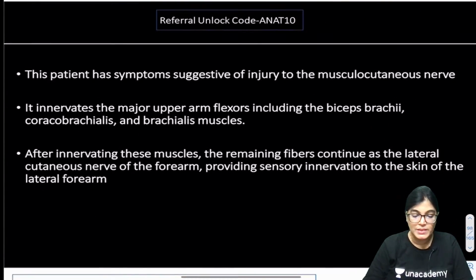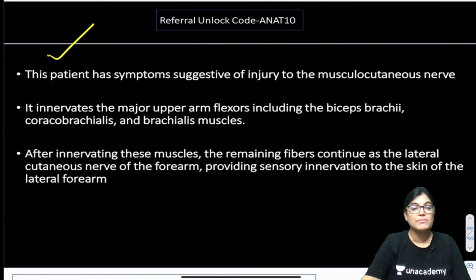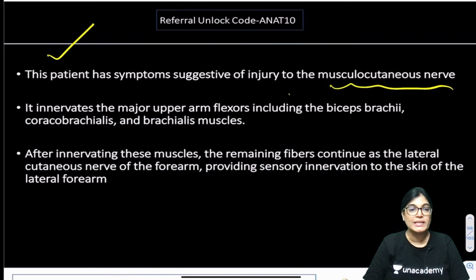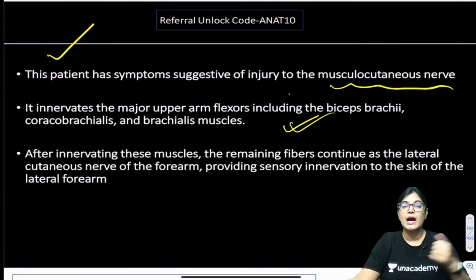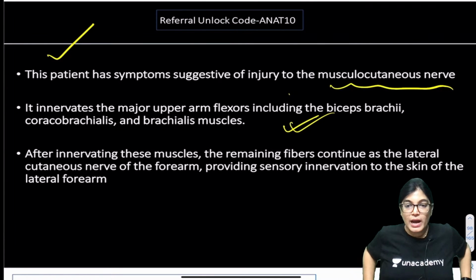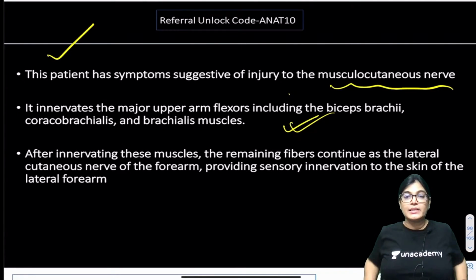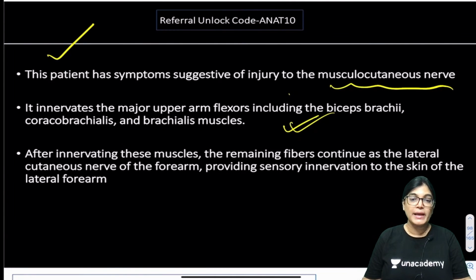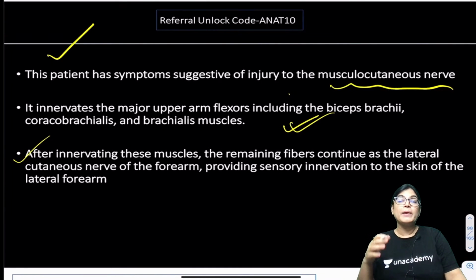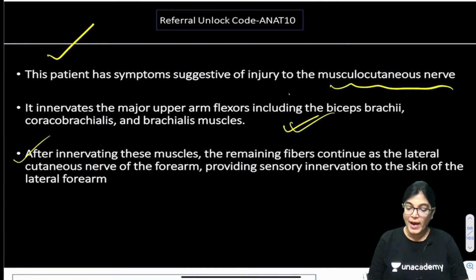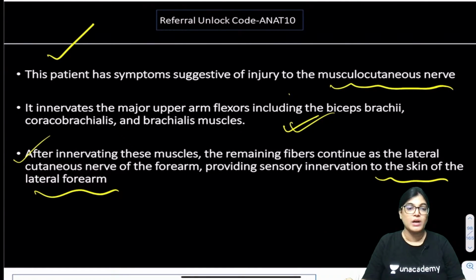Okay, let me come up with the explanation. The patient has symptoms suggestive of musculocutaneous nerve injury, absolutely right Sam. It innervates the upper arm flexor muscles. In the anterior aspect of the arm, the flexor muscles are biceps brachii, brachialis and coracobrachialis. After innervating these muscles, the remaining fibers continue as the lateral cutaneous nerve of forearm, which provides sensation to the skin of the lateral forearm.